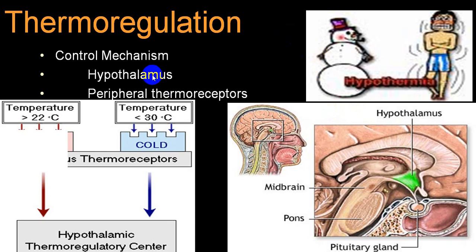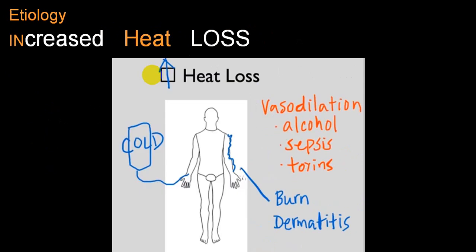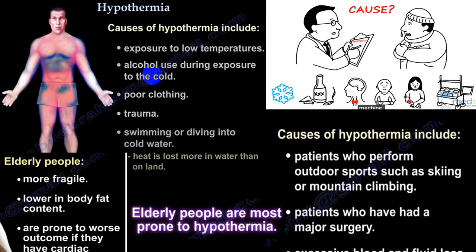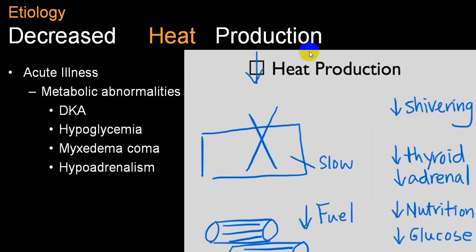And whenever the hypothalamus is damaged, like in head injury, or you have an imbalance because stress hormone is not being produced, like in hypothyroidism, hypoadrenalism, and even hypopituitarism.